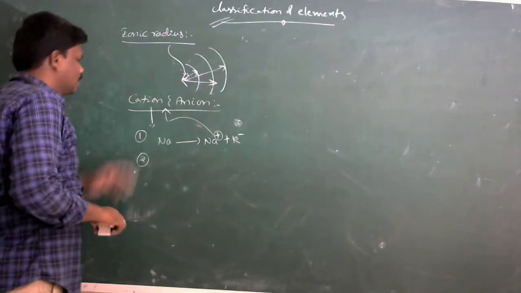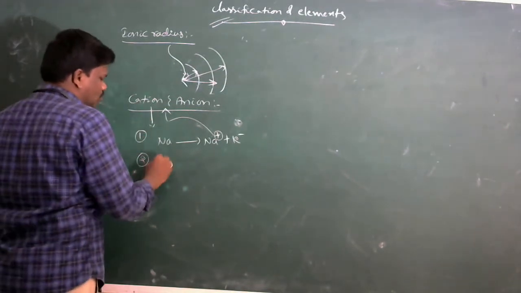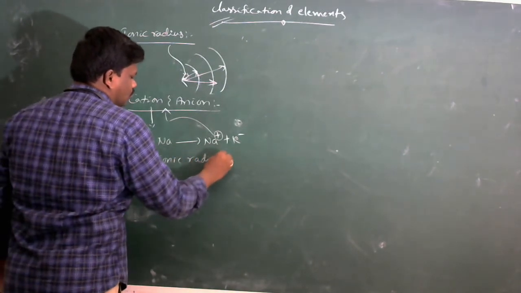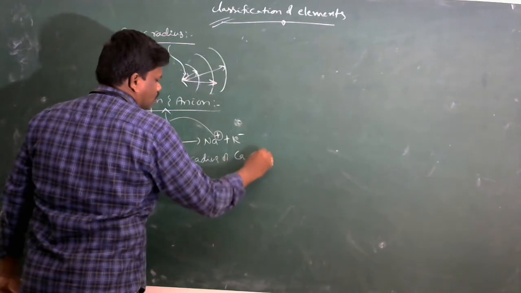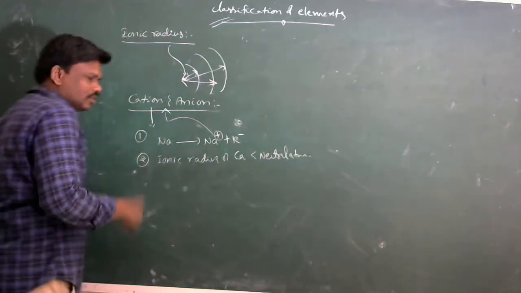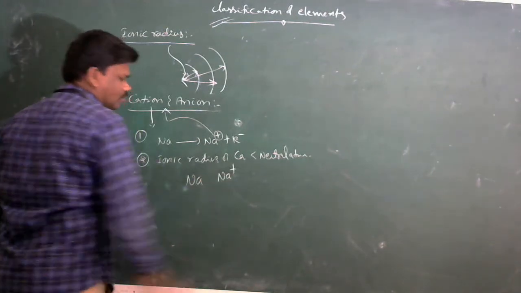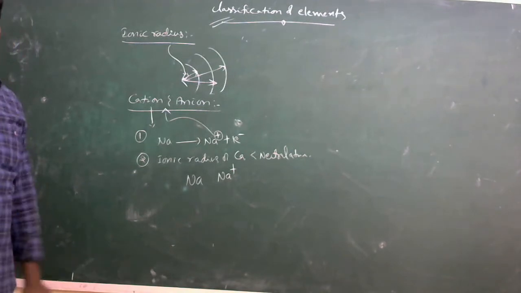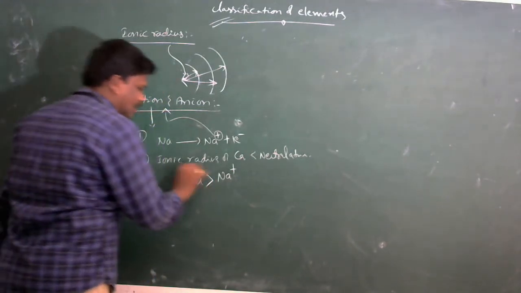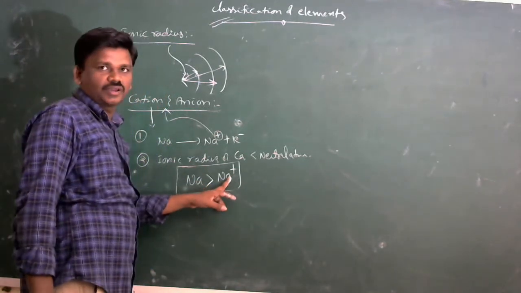Another property: ionic radius of cation is less than neutral atom. For example, Na and Na+. In order of ionic radius, neutral atom has more ionic radius than cation, because cation has a high effective nuclear charge.